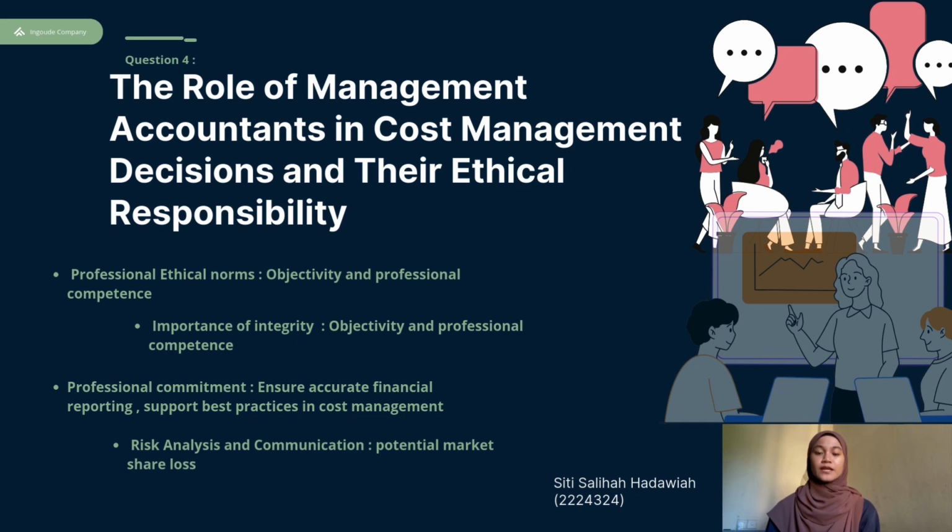For the summary, the management accountant at Dundee Corporation is responsible for maintaining the highest standards of professionalism and ensuring that financial reporting is accurate. The accountant promotes the integrity and long-term performance of the business by evaluating risks, clearly conveying the benefits of the ABC system, and recording their expert recommendations. Also, navigating the difficulties posed by management's choice to disregard the ABC system requires dedication to moral principles and support for cost management best practices.